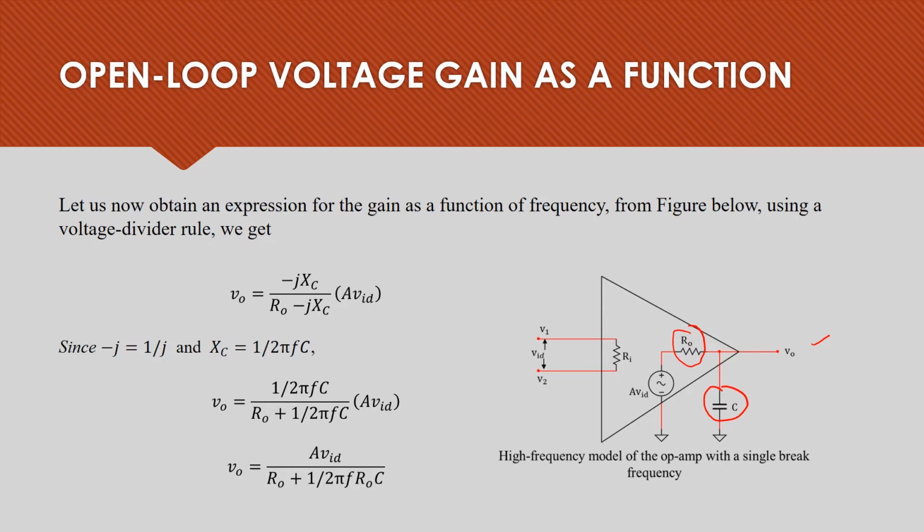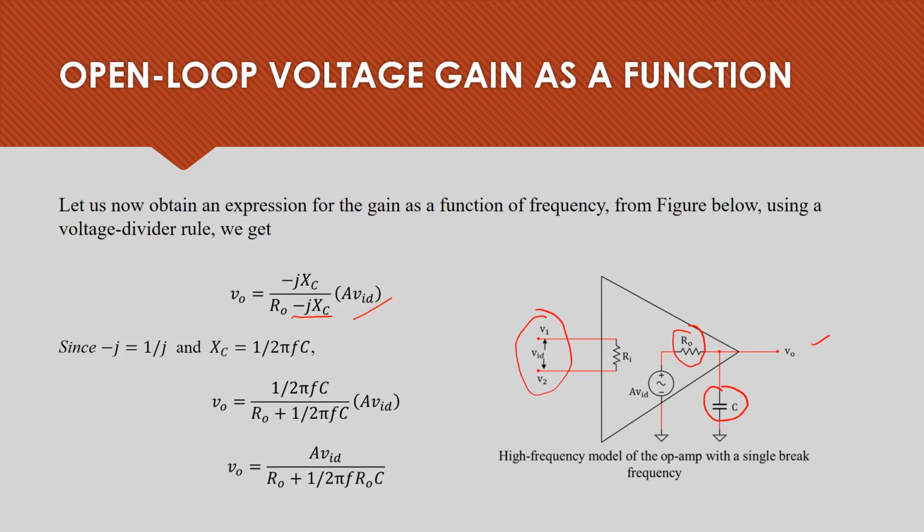So V0 becomes minus jXc over R0 minus jXc into A VID, where A is the open loop gain and VID is the differential voltage at the input side.